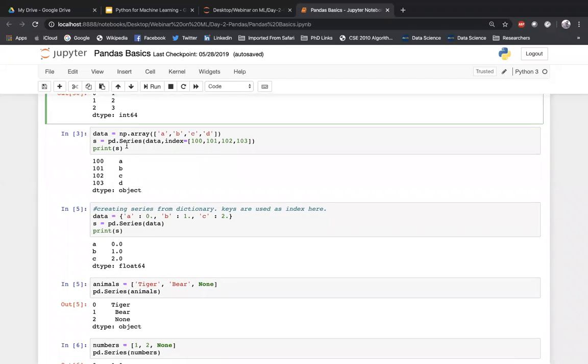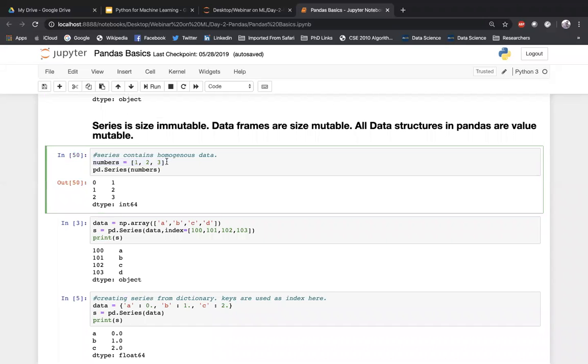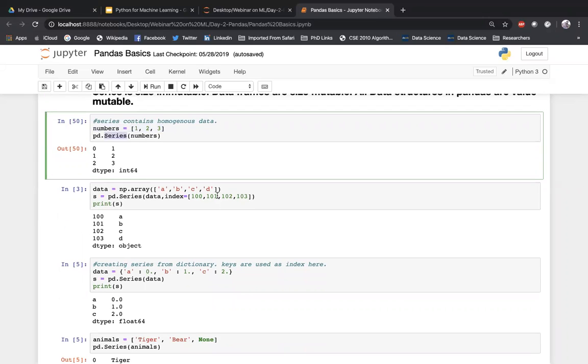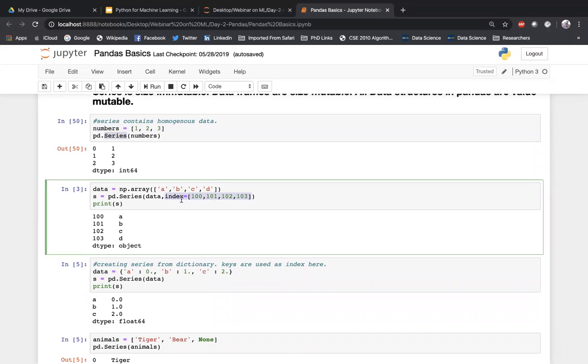So here you can see that when I create a list and then I pass it to the series function, the indexes are 0, 1, and 2. So what if you want to change the indexes? You want the index numbers to be something different. When you're passing the data to the series, you can also mention something called an index. Again, this index is nothing but a list. So instead of the default 0, 1, and 2, now you are mentioning that the index should start from 100. So you can do that.